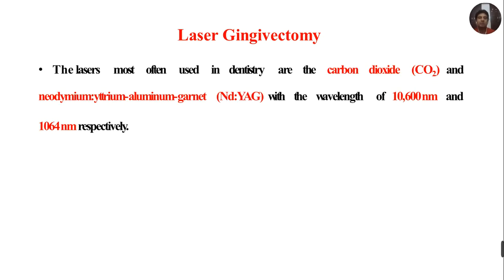The lasers most commonly used in dentistry are carbon dioxide and neodymium, yttrium, aluminium, garnet, that is Nd:YAG laser. These lasers have wavelengths of 10,600 nanometers and 1064 nanometers respectively. Apart from that, soft tissue lasers such as diode lasers with a wavelength of 810 nanometers or 980 nanometers can also be used.